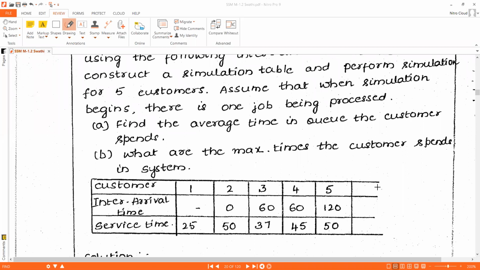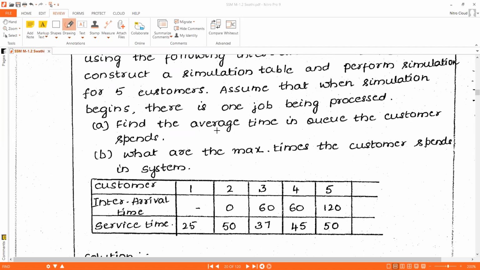In service time also, in the previous problem, by using the service time probabilities and random numbers, we have calculated the service time. But in this problem, directly they have given the interarrival time as well as service time.